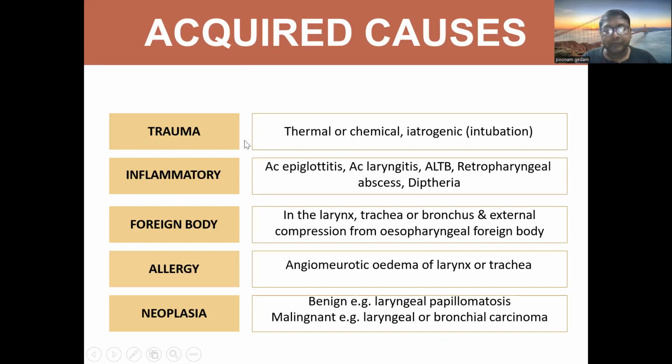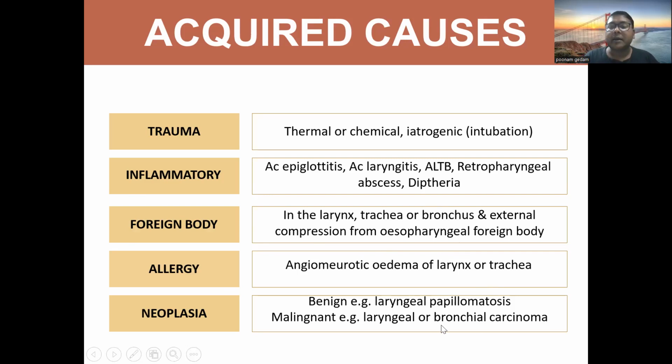We'll discuss. It can be trauma, inflammatory causes, foreign body, allergy, or neoplasia. Trauma: thermal, chemical, or iatrogenic intubations. Inflammatory: it can be acute epiglottitis, acute laryngitis, or acute laryngotracheobronchitis, retropharyngeal abscess, or diphtheria. Foreign body in the larynx, trachea, or bronchus, or external compression from an esophageal foreign body. So the foreign body is in the esophagus, but the trachea or bronchus is compressed. Allergy: it can be due to angioneurotic edema of the larynx and trachea.